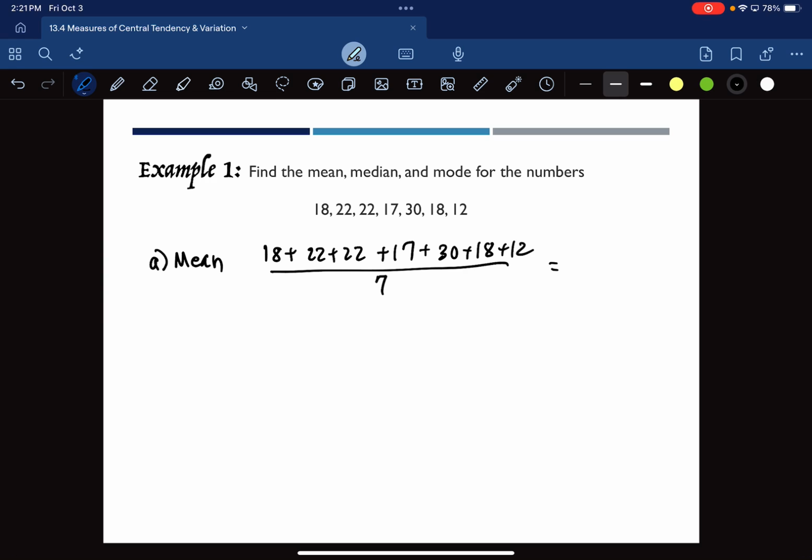Or you're welcome to write down my next step. So somebody just add the top for me. Not do the division, just add the numbers on top. I do not have this number written down, so I really do need somebody to add the numbers together. 139. Is it 139? Do I have a second? Yes, excellent. We'll go with 139. So if you don't want to write down the original thing I wrote, and you just want to write down 139 over 7, I'm okay with that too.